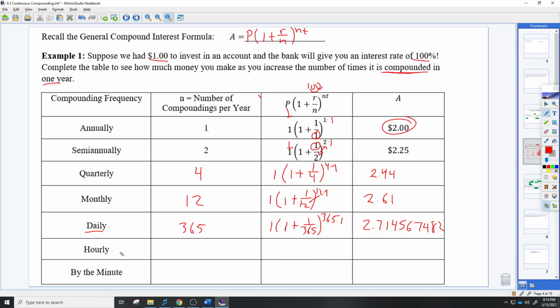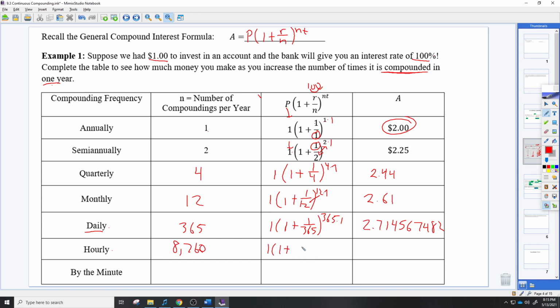If we go to hourly, so we're really increasing the number of times we compound per year, we'd have to figure out what that is, first of all, right? 365 days, and there's 24 hours in every single day. So I'm going to do 365 times 24. That's going to be 8,760. That's how many hours are in a year.